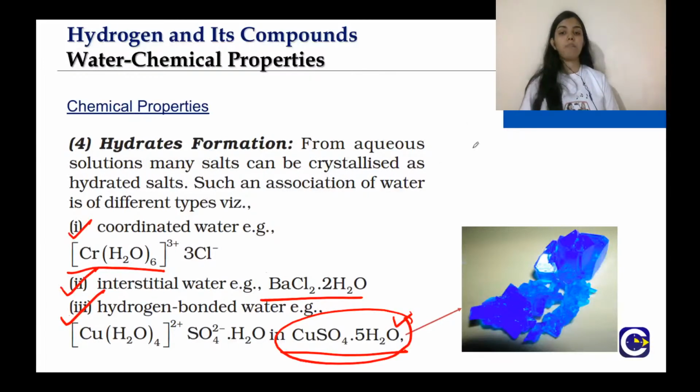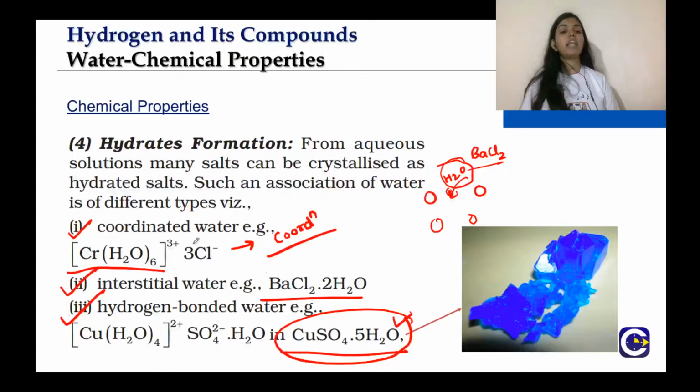Interstitial water: let us take a structure of barium chloride. In the voids of the barium chloride structure, water will come into the interstitial sites. Coordinated water: there is a whole chemistry known as coordination chemistry that you will learn in class 12. You will learn that in detail, but for the time being you can say that water molecules form a coordinate bond, which we have learnt in chemical bonding, with chromium. A coordinate bond is being formed, right?